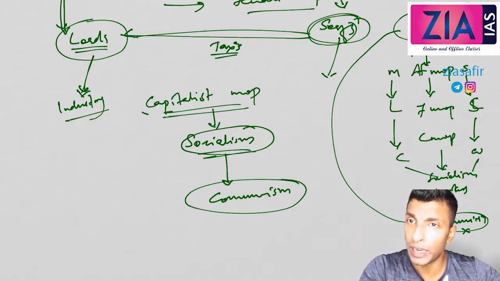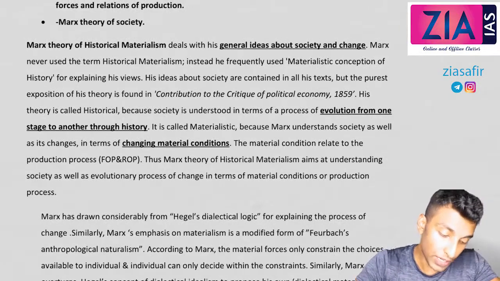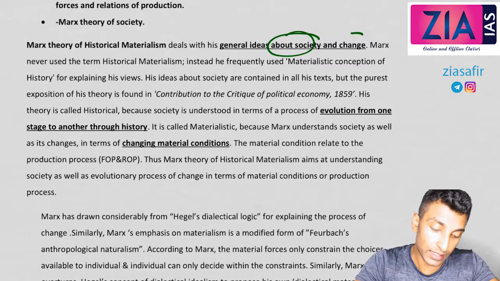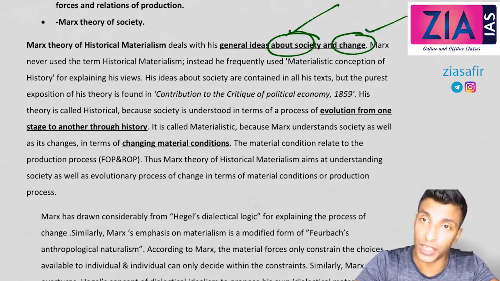Now we will move on to the PDF. With that we will explain sentence by sentence. I'll explain, you will understand everything. Okay. So Marx's theory of historical materialism deals with his general ideas about society and change. So this is what I've told you. One part you need to write about his idea. The other part is change.